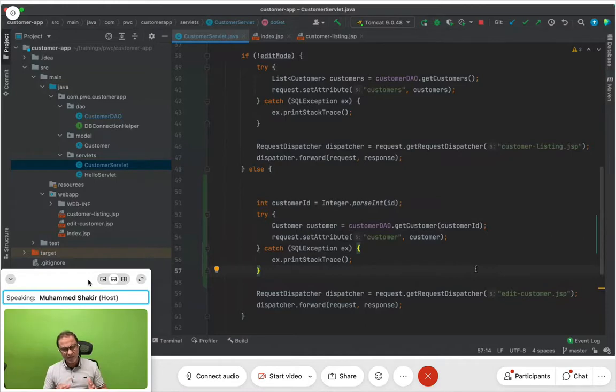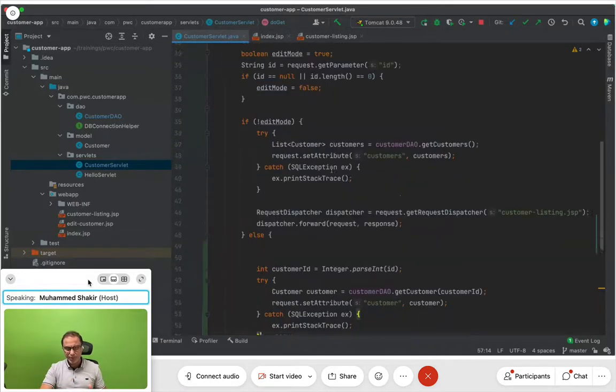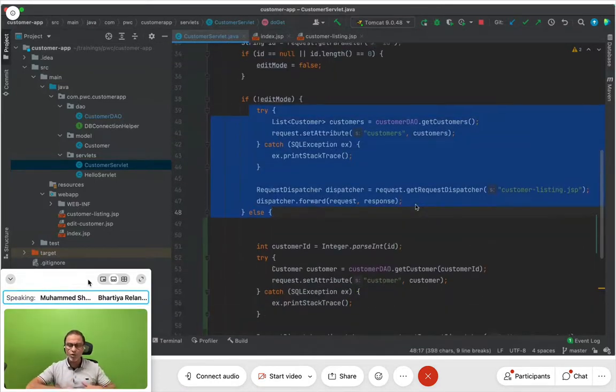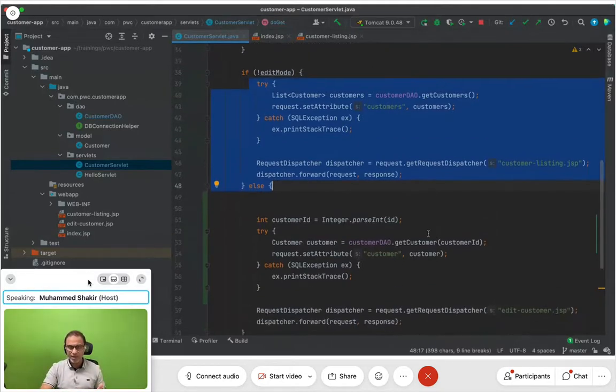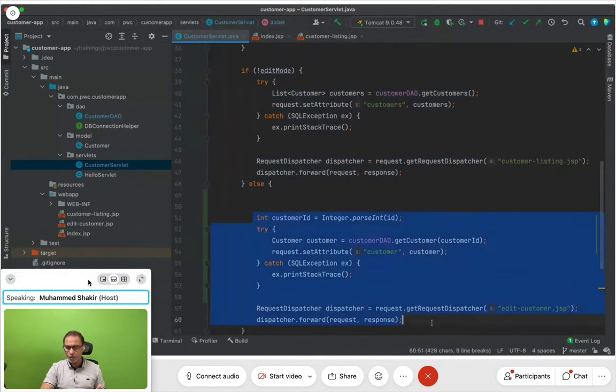All the same, it is just that if no ID is passed, I go to a JSP with all the customers retrieved from the database. But if I have the ID, I go to edit-customer.jsp with that particular customer object, the ID of which is passed as a parameter. Any doubts on this? Simple, plain Java. What is it that we are learning new out here? You must understand, my emphasis is on what kind of code is written where. I'm going to revisit all of that now.